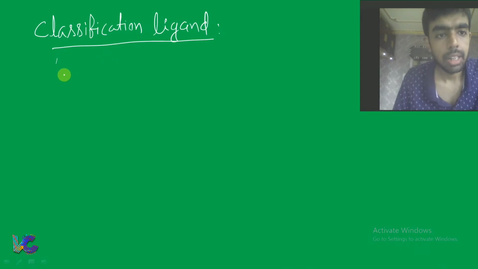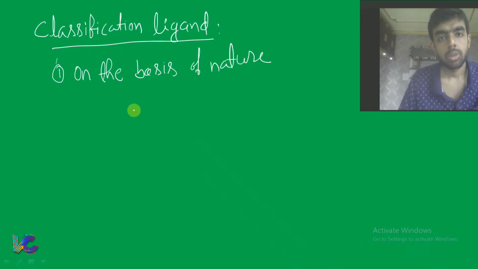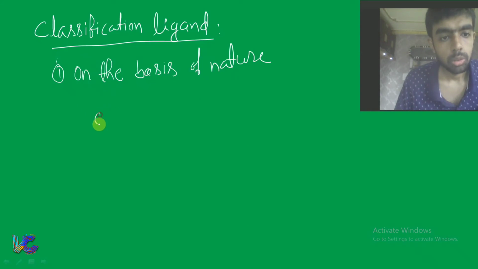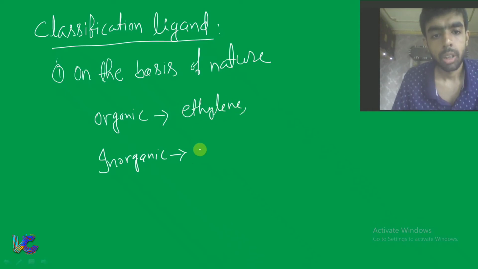Now we'll classify ligand first on the basis of nature. On the basis of nature, we can classify into two: one is organic ligand, another one is inorganic. Now I will give one or two examples. You can see the examples in books. Organic, you can say ethylene. Inorganic, you can say H2O, like this.